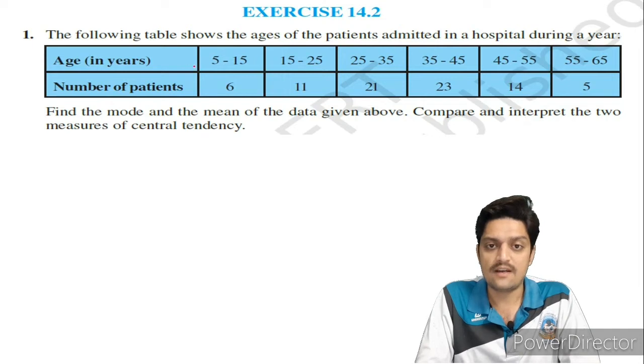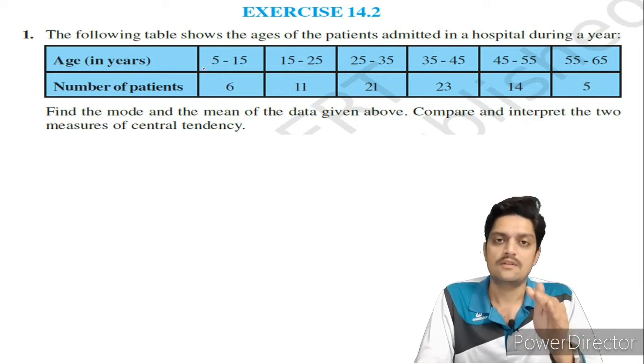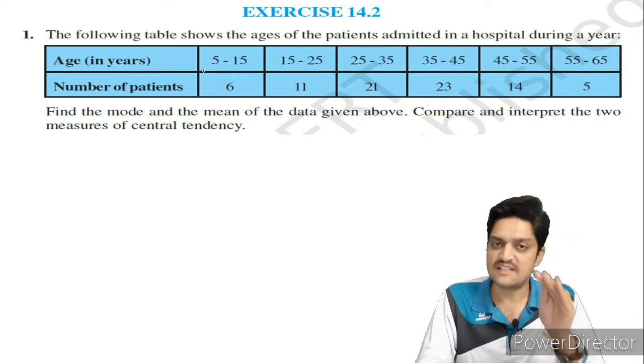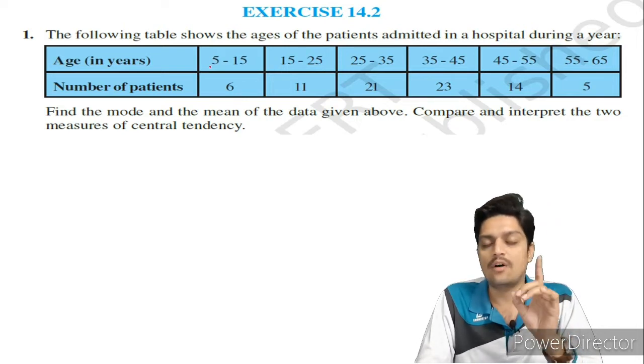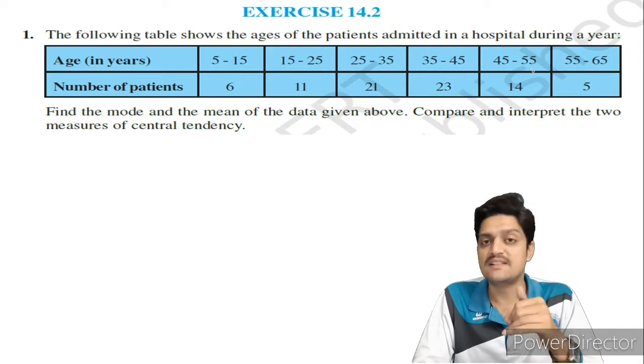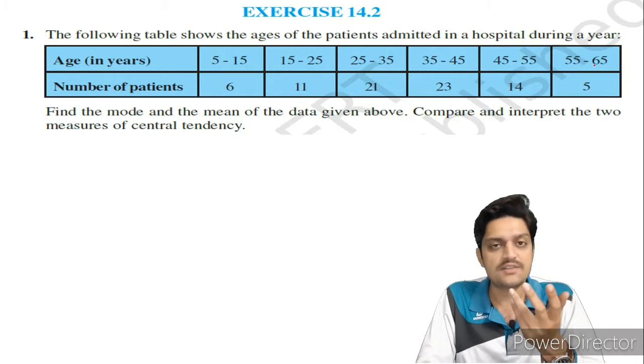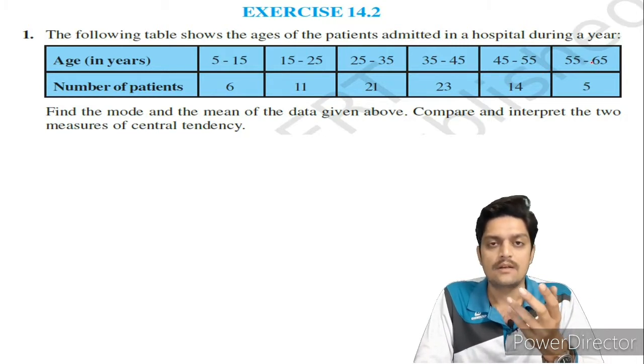From 5 years the patients started, meaning the smallest child was 5 years, and the eldest was 65 years. Now the mean will give us the average age.